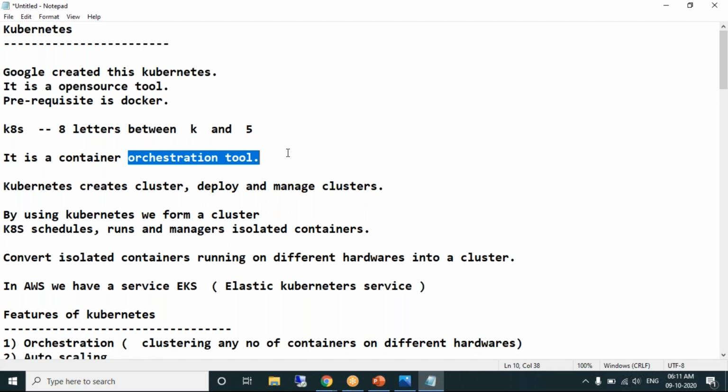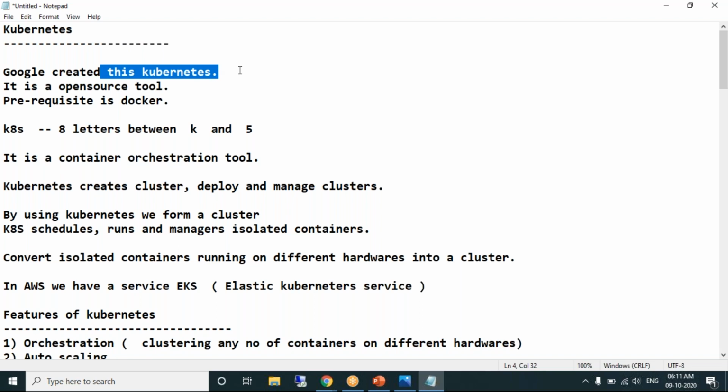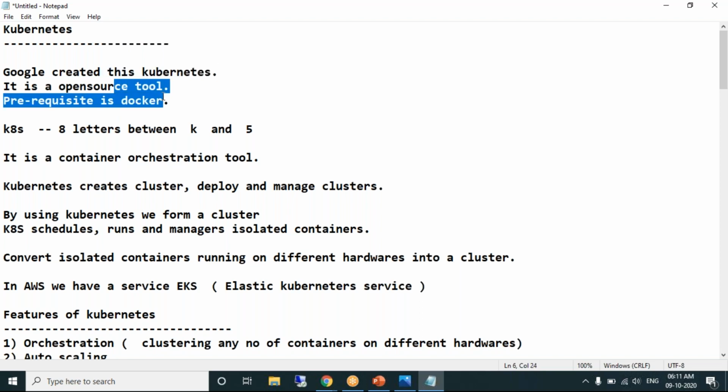So Docker Swarm is a container orchestration tool. Docker is a containerization tool. Kubernetes is the same as Docker Swarm. It is a container orchestration tool built by Google. Obviously, it's an open source tool. The prerequisite if you want to use Kubernetes is that it needs one containerization tool. It uses Docker for creating containers.